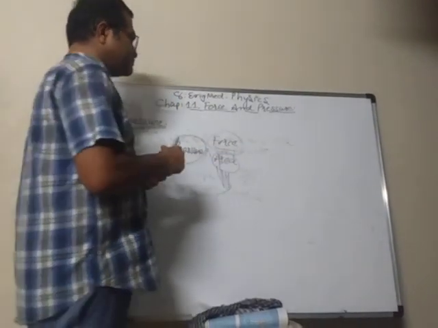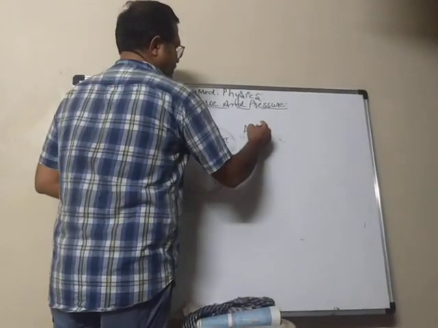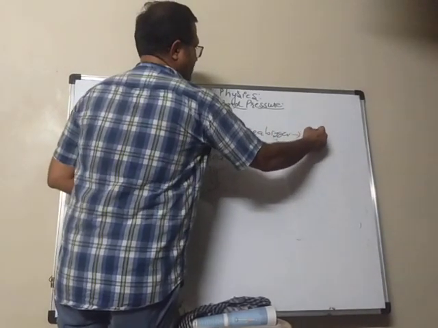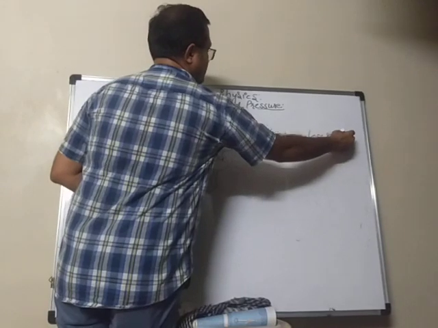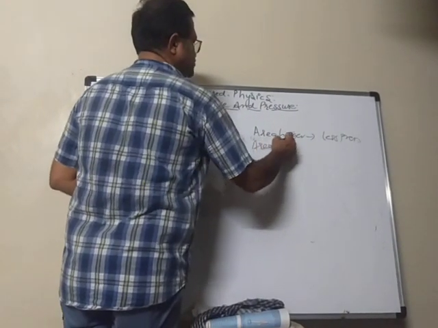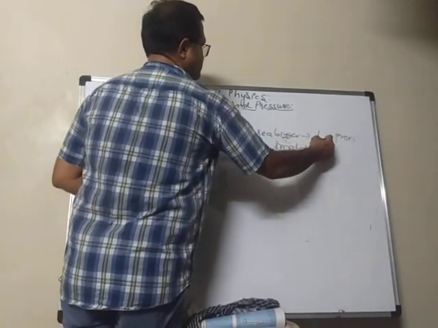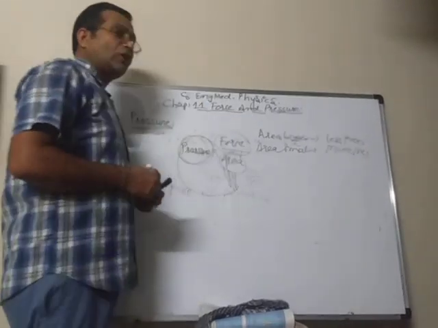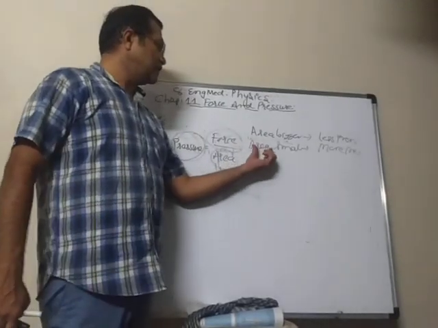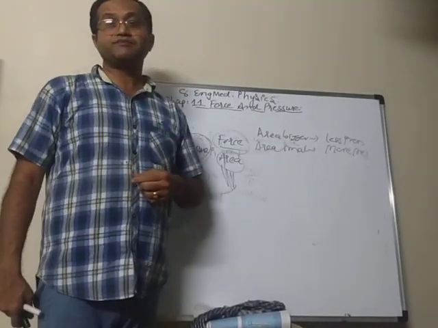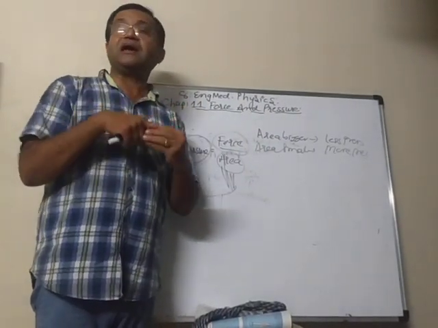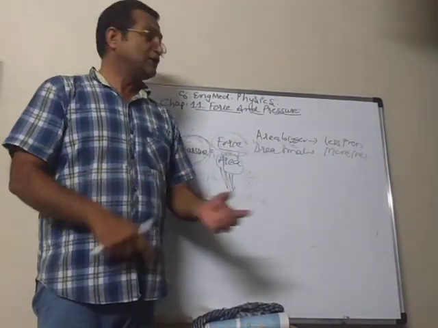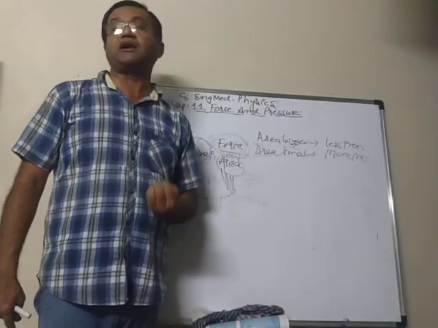Area bigger, less pressure, and area smaller, more pressure. So if you want more pressure, you have to make the area smaller, and therefore nails and knives are very, very sharp, so that the area can be smaller.